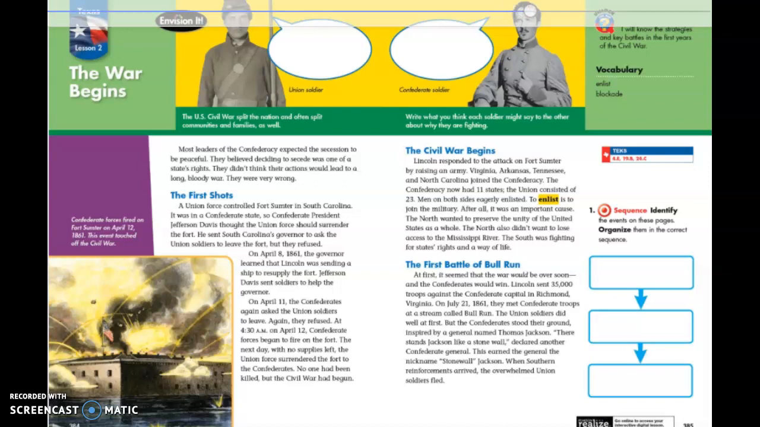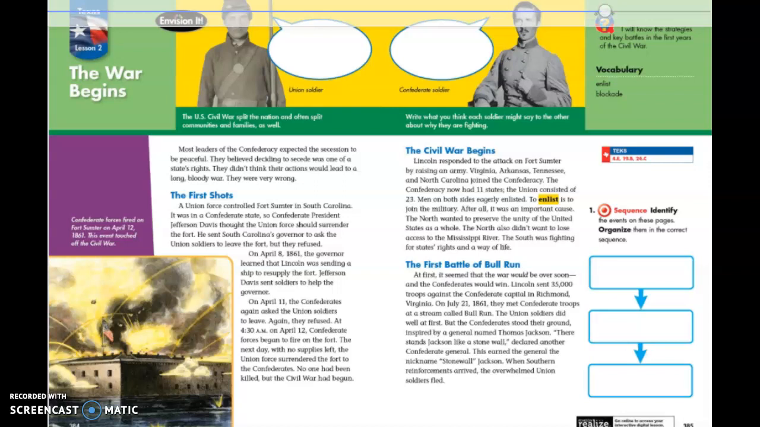The First Battle of Bull Run. At first, it seemed that the war would be over soon, and the Confederates would win. Lincoln sent 35,000 troops against the Confederate capital in Richmond, Virginia. On July 21, 1861, they met Confederate troops at a stream called Bull Run.